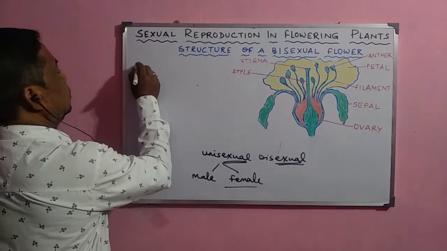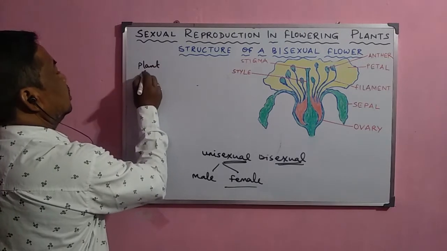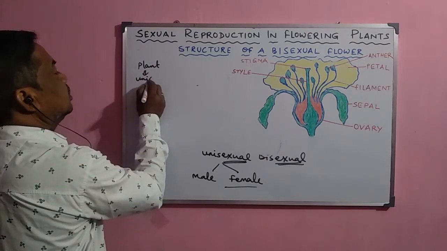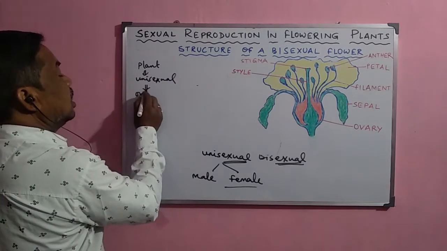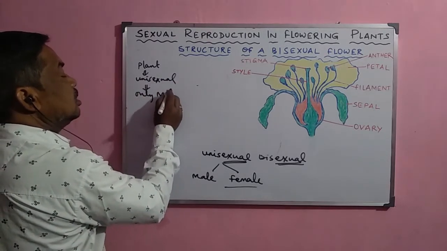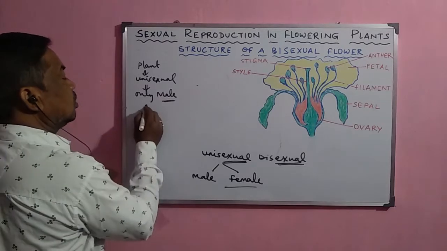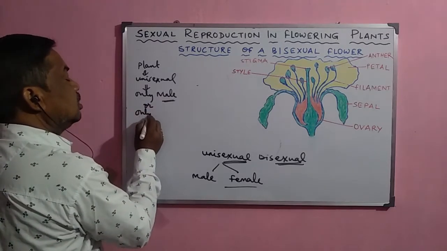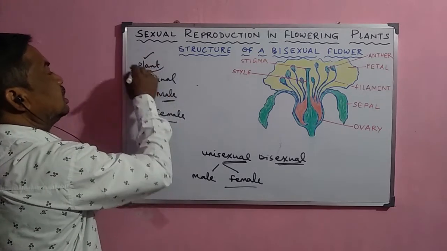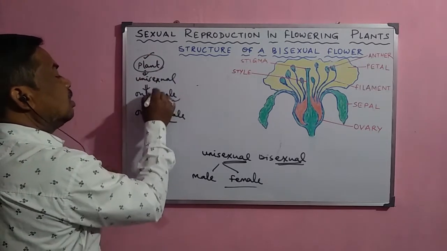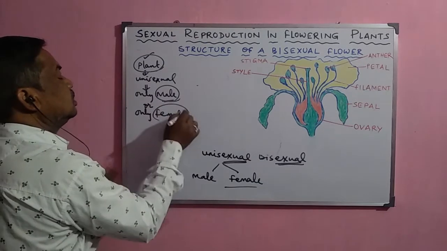Unisexual means that either only a male flower is there or only a female flower is there. So this plant is unisexual as well as the flowers are also unisexual.